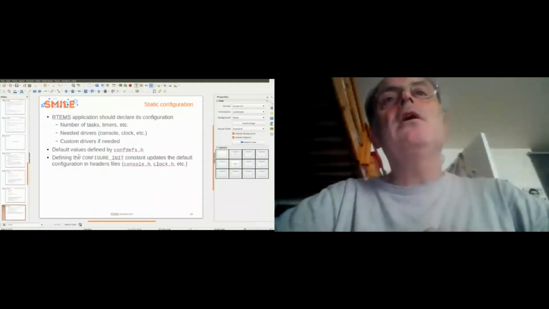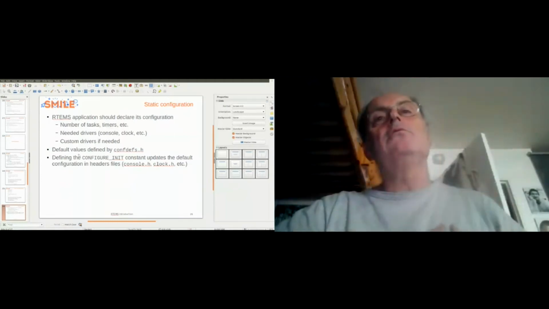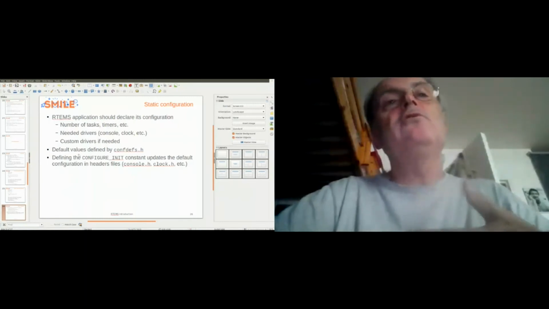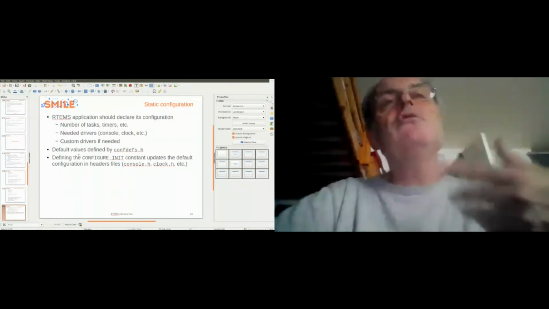So you should declare in the static configuration the number of tasks, the number of timers, the needed drivers, the console, the clock, and the custom drivers, if needed. We will see at the end of the conference how to add custom drivers. The default values are defined in confdefs.h. And the CONFIGURE_INIT constant updates the default configuration in the header files, for example, console.h, clock.h, etc. I can show you in the code later.